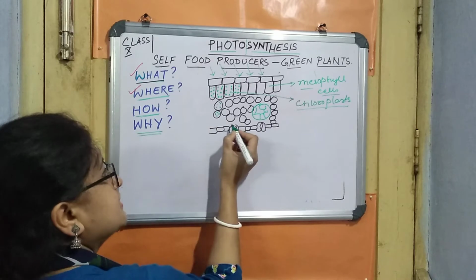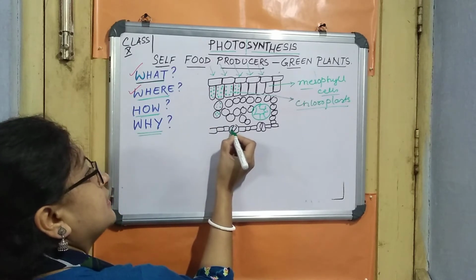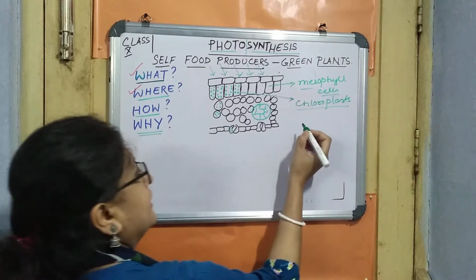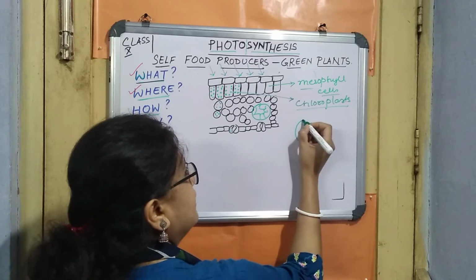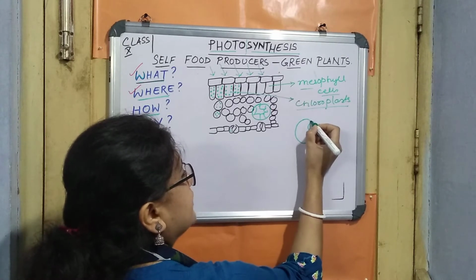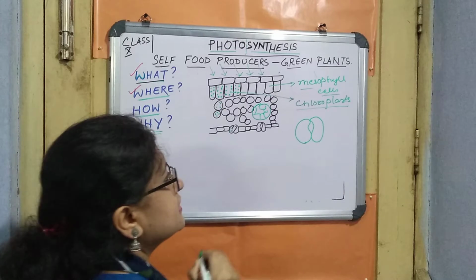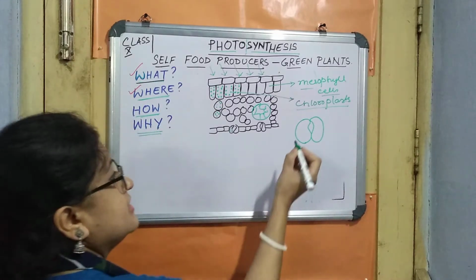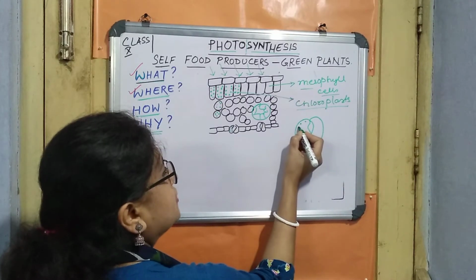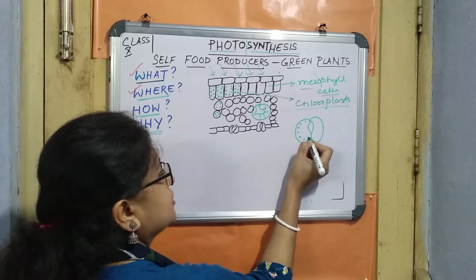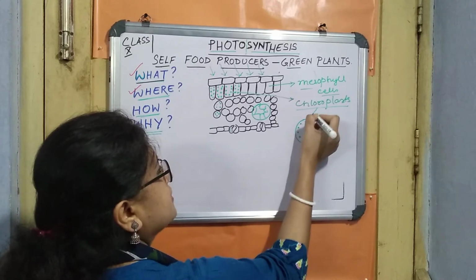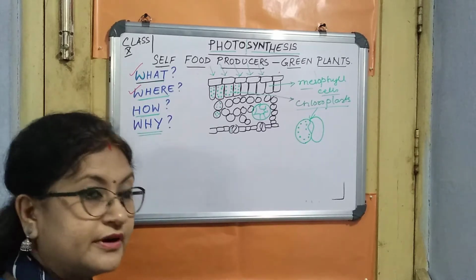It is also present in the guard cells. If I draw the guard cell separately, which we have already done in the transpiration chapter, the guard cell is a bean-shaped cell, right? And here the guard cells also have these green structures, which are also known as what? The chloroplast, right?